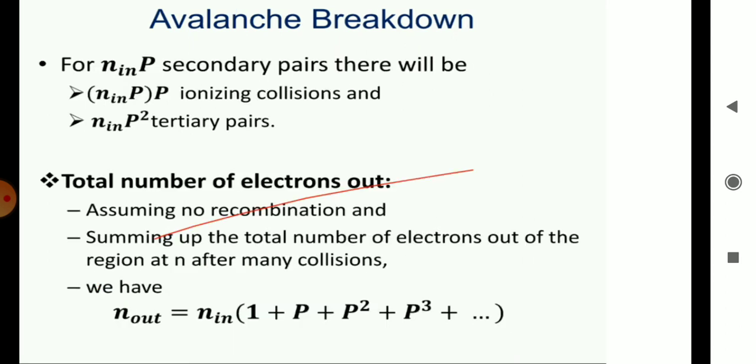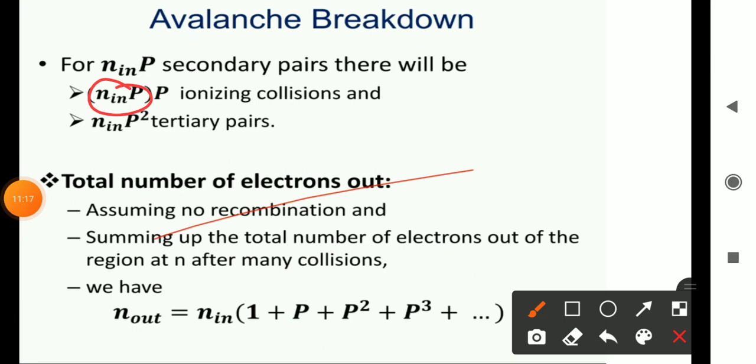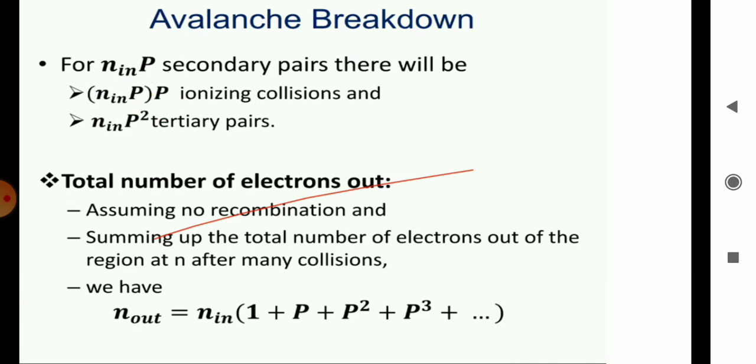Similarly, the secondary collision will be p·n_in·p. That will be the number of collisions that happen in the secondary stage. If we multiply the probability again with n_in·p, that is the tertiary collision, and the fourth and fifth collisions continue. In general, n_out is the total number of electrons coming out from the collisions.